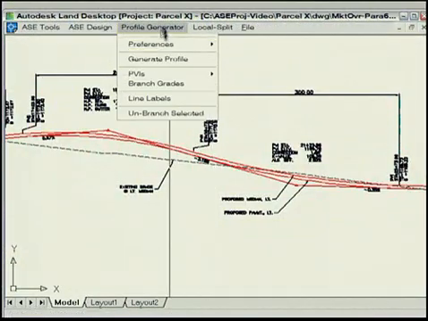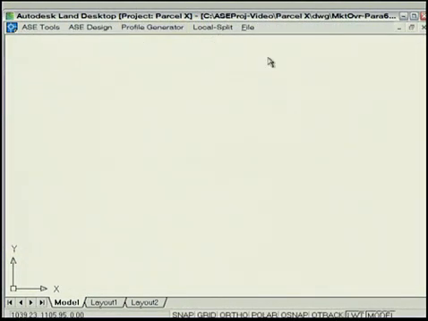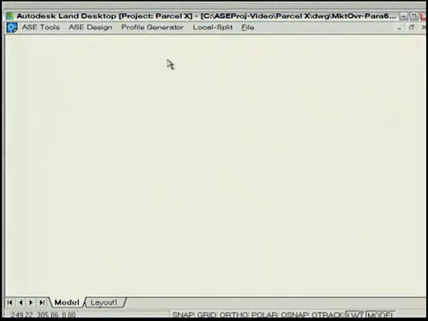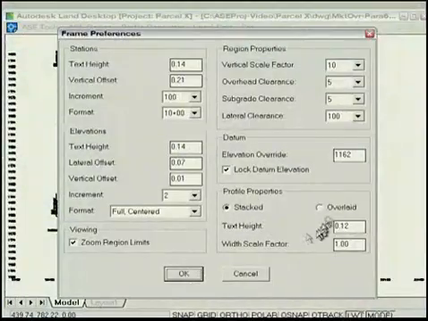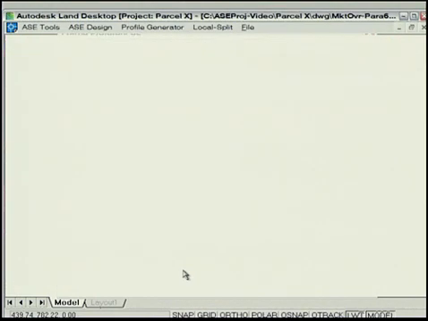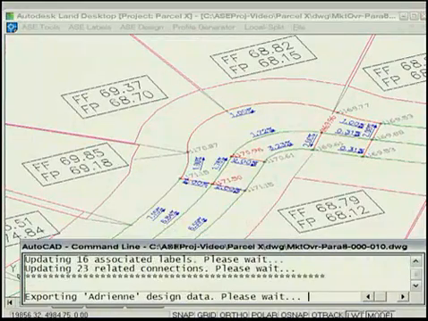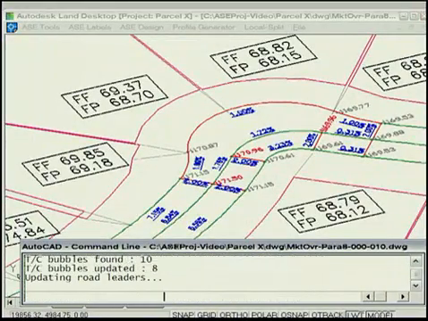Complex finished roadway profiles can be updated with the latest design data with a single mouse click. There's no need for manual drafting, text or attribute editing, copying, moving, or trimming whatsoever. Grading plan labeling created in separate drawings may also be updated with the latest design data in seconds.